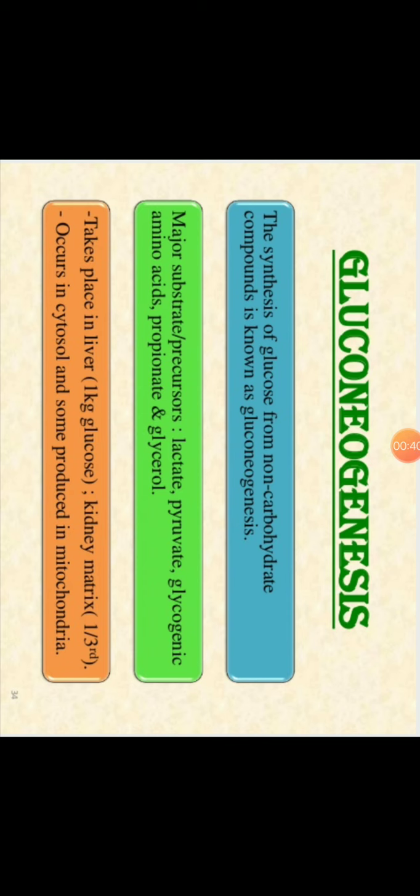This is the opposite cycle of glycolysis. Glycolysis is from glucose to pyruvate, and gluconeogenesis is the opposite cycle of glycolysis. It is known as gluconeogenesis or reversal of glycolysis. What is the basic definition of gluconeogenesis?